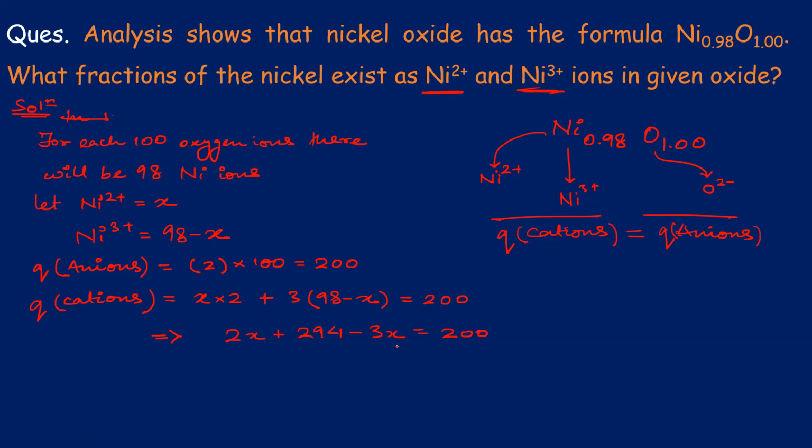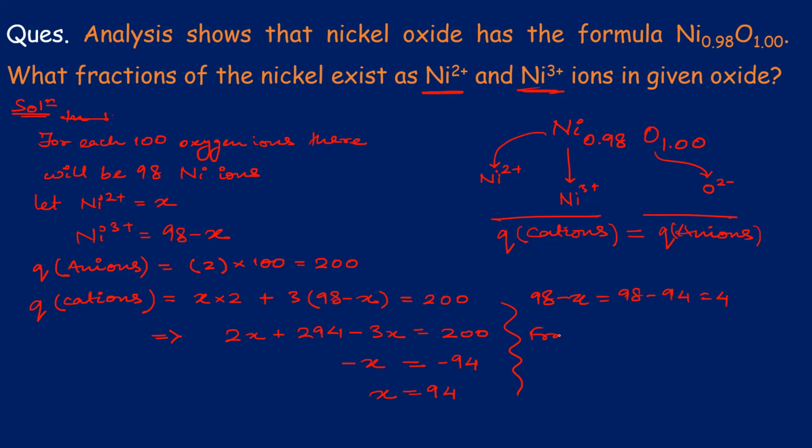Okay. Now, if I move this here, this will be minus 3x plus 2x, so this will be minus x. And here you have 294 going there, so it will be minus 94. And hence you can write x is equal to 94. Now, if x is equal to 94, then 98 minus x is 98 minus 94, which is equal to 4.